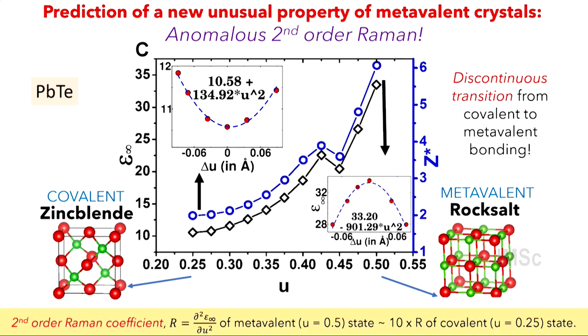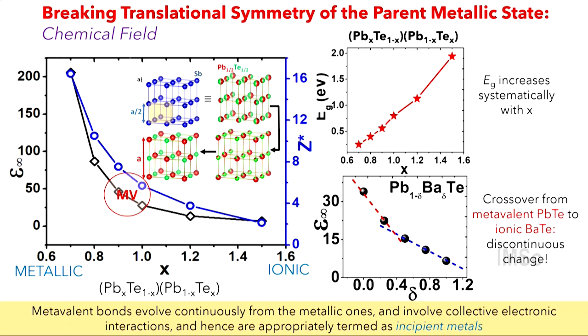And not only that, in fact, we predict another property. The second derivative of this dielectric constant with respect to structure gives us the second order Raman tensor. And what is fascinating about this bonding is that our theory allows us to predict yet another anomalous property, that nonlinear response here is stronger than the linear response. In this case, second order Raman is going to be more intense than first order Raman in these compounds. And that's something we will now wait for experimentalists to verify.